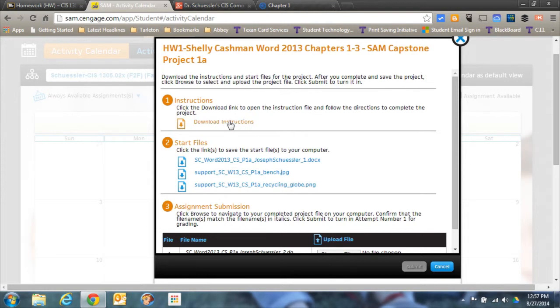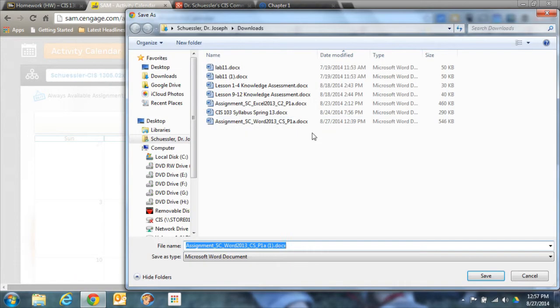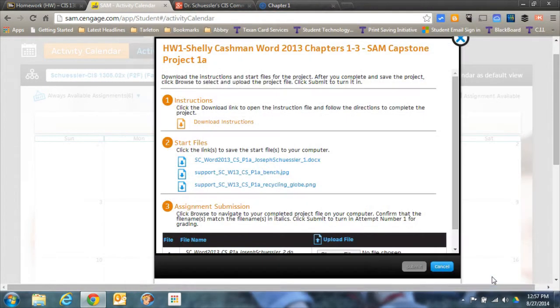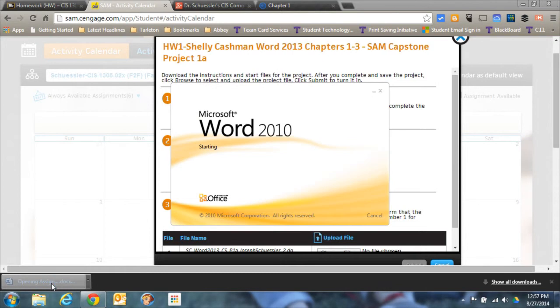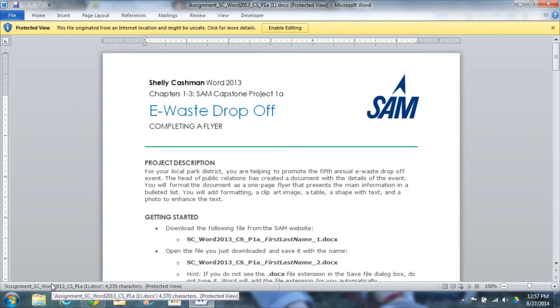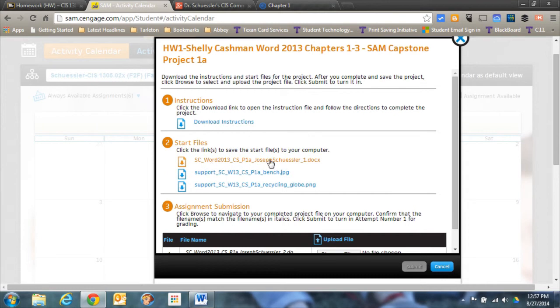The first thing I'd recommend is, if you only have a single monitor, print out the instructions. If you've got 2 monitors, then simply open up the instructions on a separate monitor so that you've got them both right there. We'll go ahead and open these instruction files, and basically you can see everything it's going to do. First thing they're going to have you do is download the starter file. That's the starter file we see right here. You'll note that it has a very specific name to it. This is a document that's specifically tied to your account.